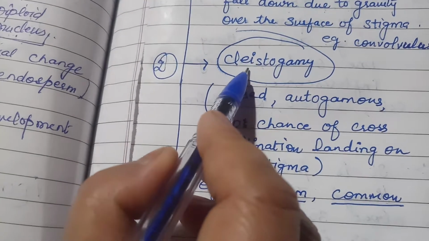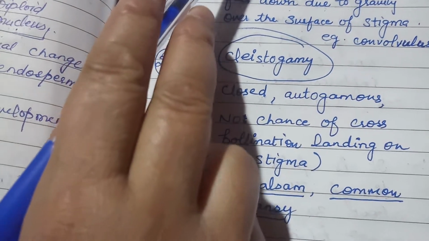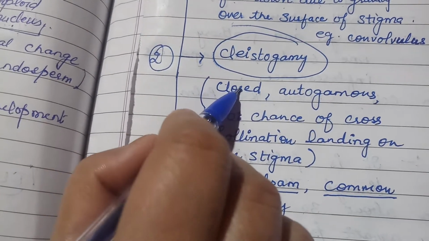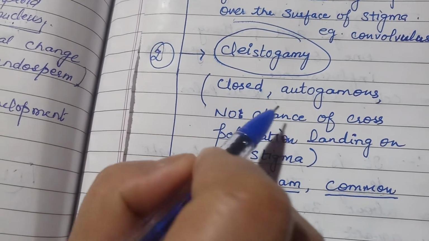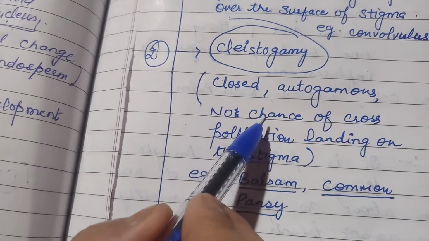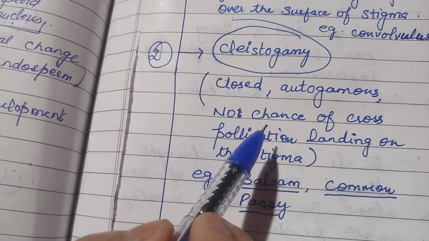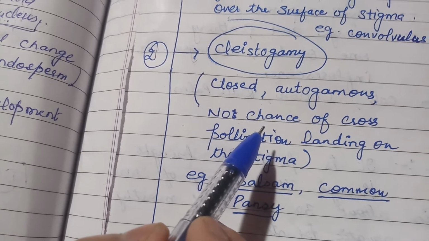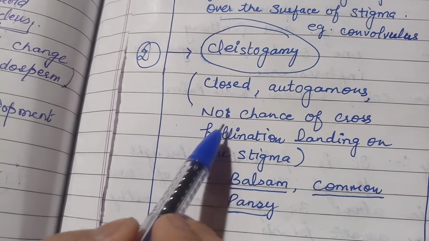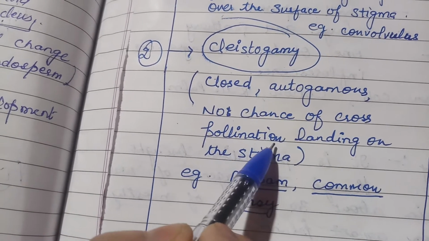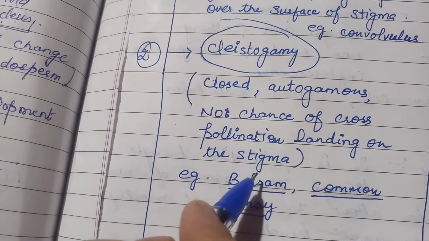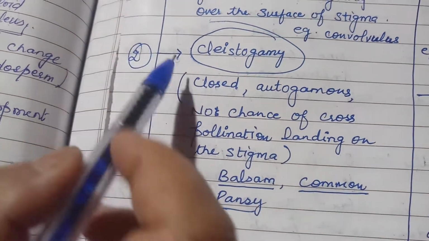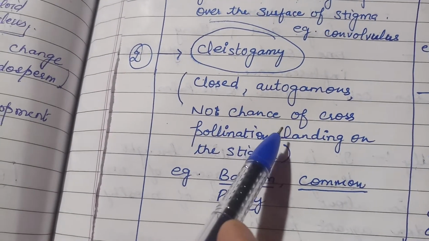The second type of autogamy is cleistogamy. In cleistogamy, the flowers remain closed with the anther and stigma lying close to each other. When the anthers dehisce, the pollen grains come in contact with the stigma and pollination takes place. There is no chance of cross pollen landing on the stigma. Examples are balsam and common pansy, which show cleistogamy type of pollination.